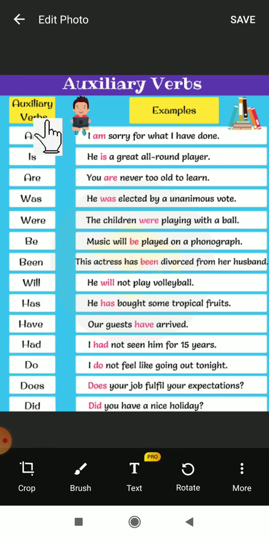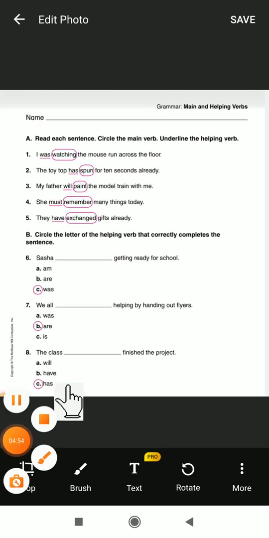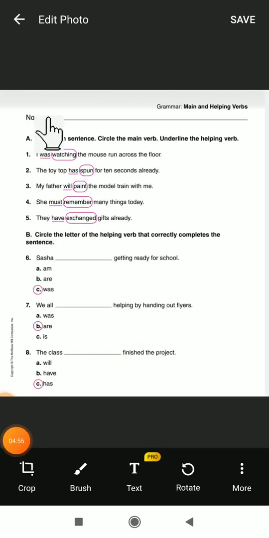These all come in the tenses. For different tenses we use these auxiliary verbs, whereas main verbs are different, they are the action words. One more exercise is there. Read each sentence, circle the main verb, underline the helping verb. If in the exam I ask like that, you have to underline the proper verb. Which one I told to underline, you have to underline. Which one I told to circle, you have to circle it.